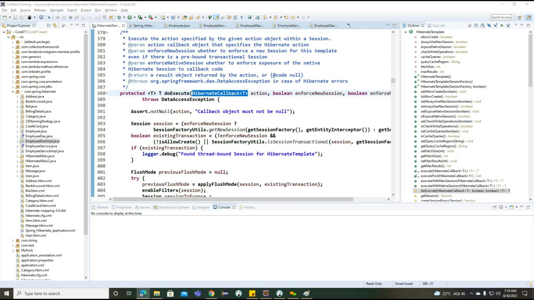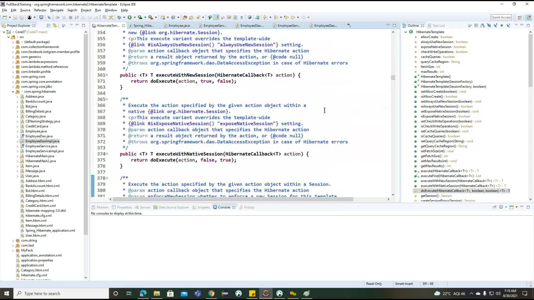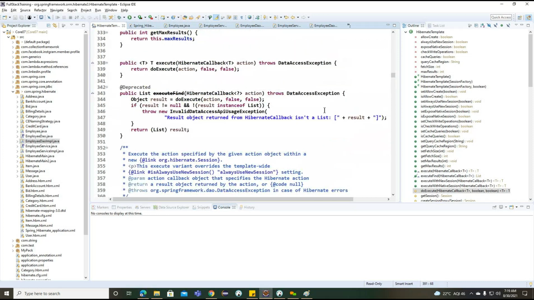So what are the steps we can define? But internally, if we observe, Hibernate template is expecting a session factory. Hibernate template is expecting session factory here. But when we discussed our normal Hibernate, we did not create Hibernate information in our configuration file. So if you observe carefully,